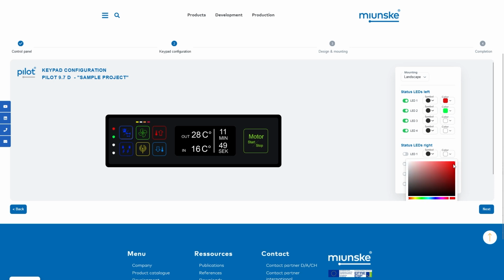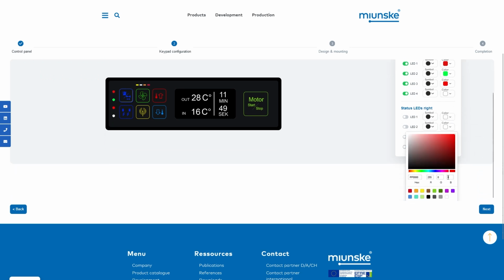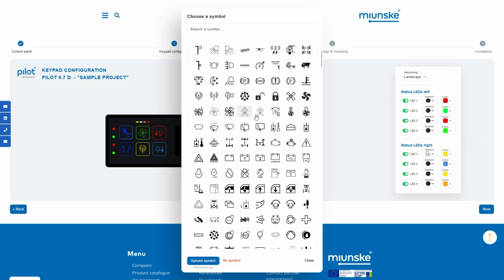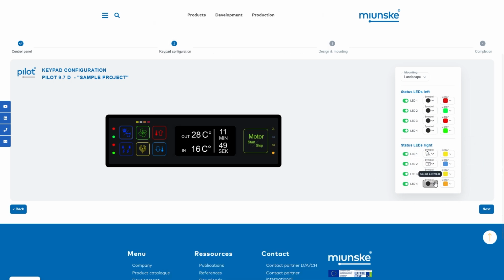They can be used to display states, such as monitoring the driver's seat belt. Here too, symbols can be selected, or the function can be labeled with an additional print on the foil.